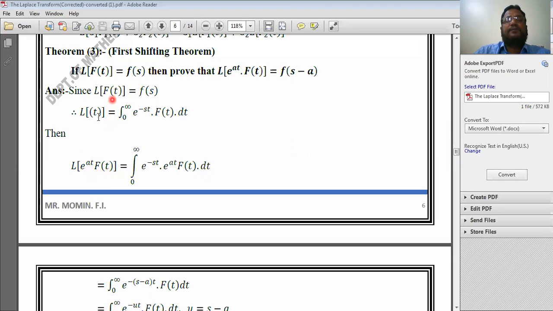Earlier it was only f of t, so we wrote 0 to infinity e to the power minus st into that function. e to the power minus st remains common, this is the kernel. Now whatever the function is, we write it after that. Here the function is the whole bracket. So Laplace transform of e to the power at into f of t is equal to integration from 0 to infinity e to the power minus st into that function, which is e to the power at into f of t, into dt.